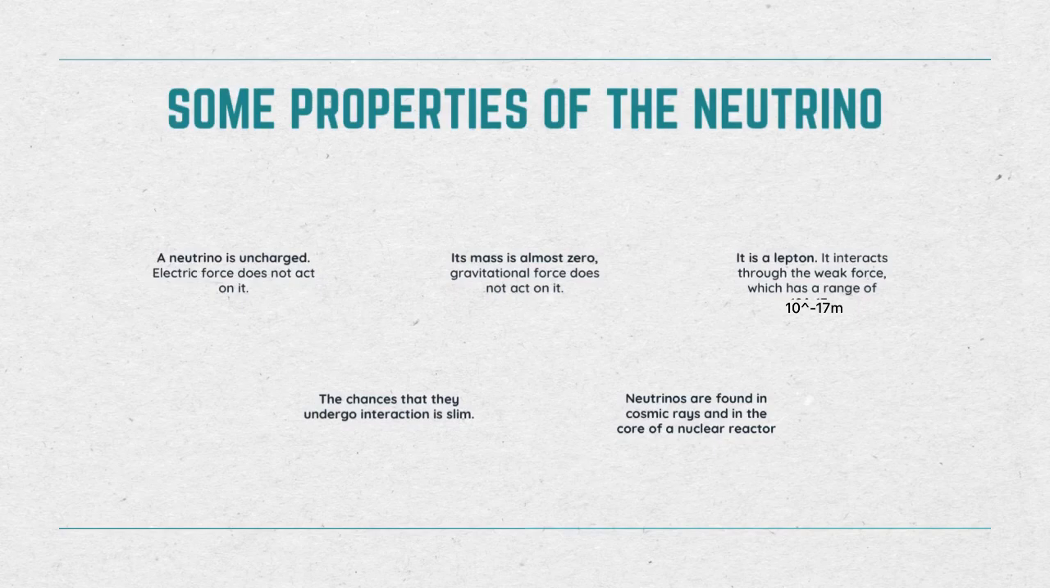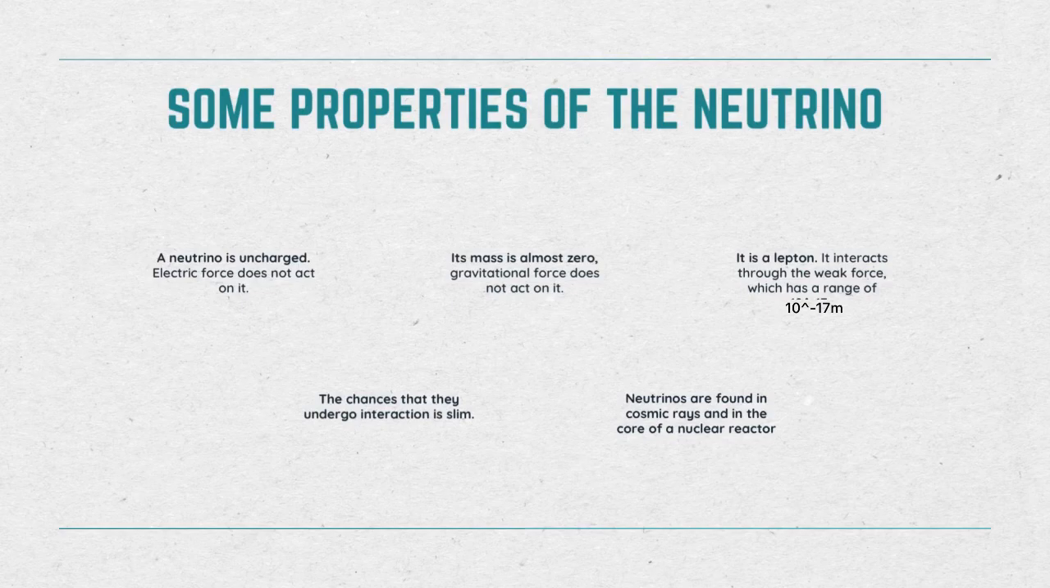The first one is a neutrino is uncharged, so electric force does not act on it. Next, its mass is almost zero, so gravitational force does not act on it too. Number 3 is it is a lepton. It interacts through the weak force. The weak force has a range of 10 to the power of negative 17 meter. This means that neutrinos interact with nuclear particles only within distances of magnitude 10 to the power of negative 17 meter.